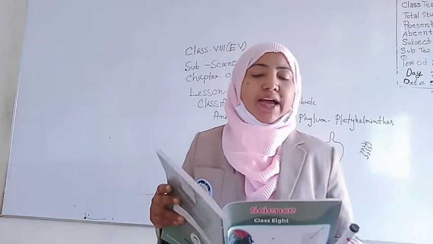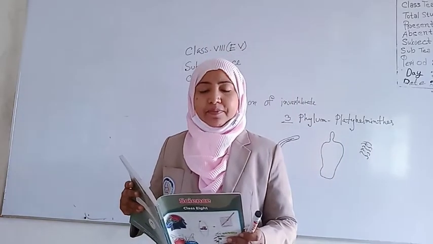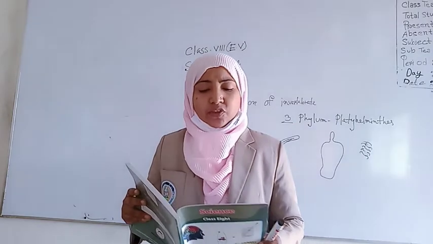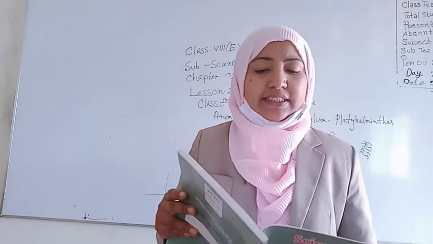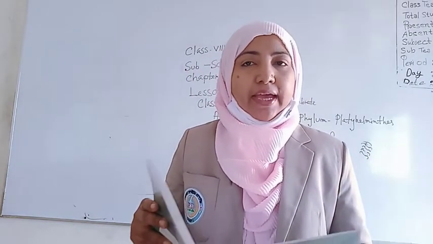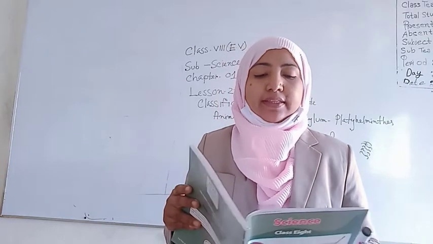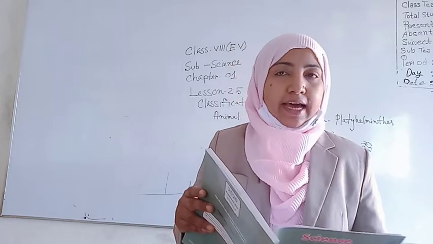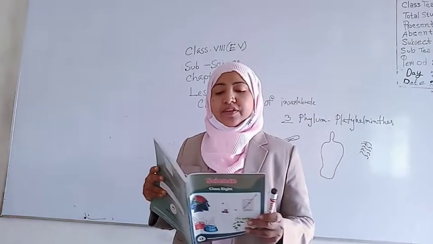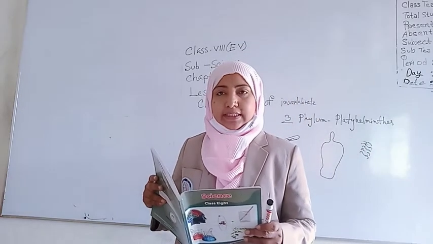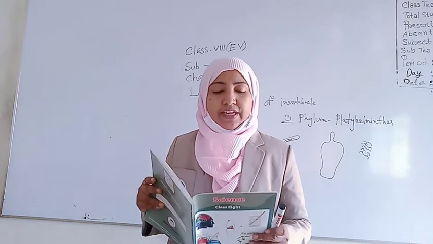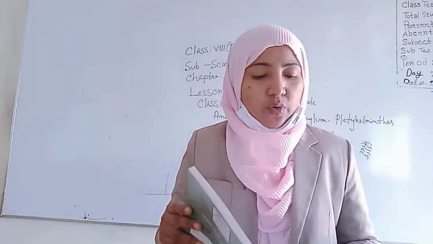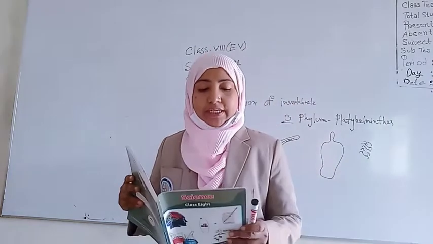Habit and habitat: the members of this phylum show diversity in their body form, habit and habitat. They live in almost all environments of the world. They are mostly marine and live in different zones of the sea. Some species live in hills and forests, while some live in fresh water.